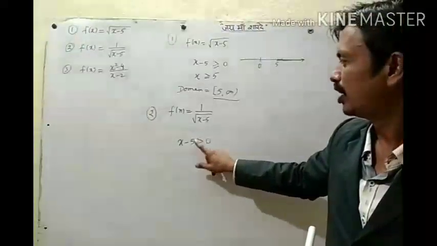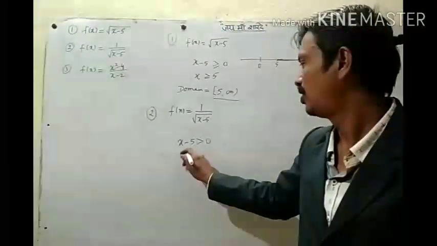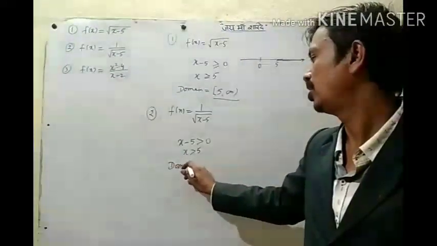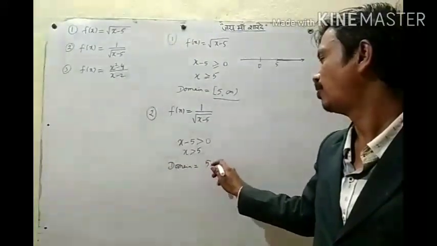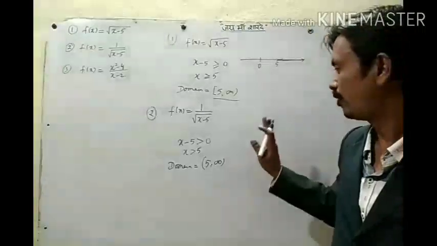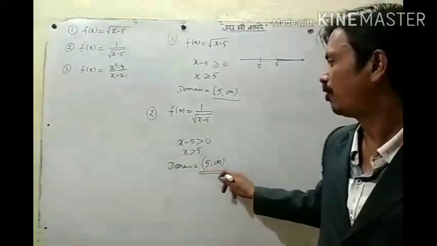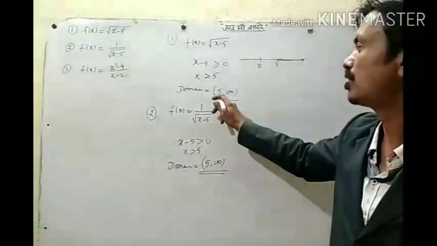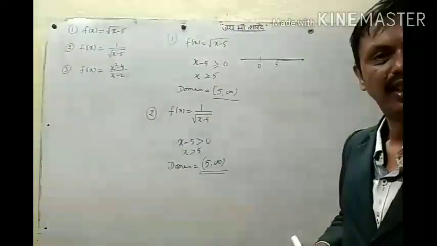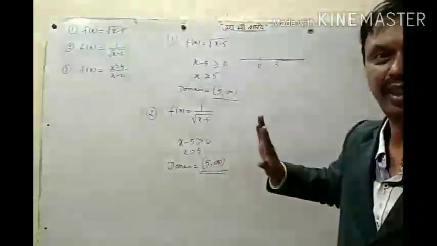And here, if it is in the denominator, then only more than 0. So x is more than 5. So in this case, the domain will be the set of real numbers more than 5. Now 5 is not included. So this open interval is the domain for this function, and here the closed interval will be your domain because 5 is included here. Okay? So if we have a function like this, we can find the domain in this manner.